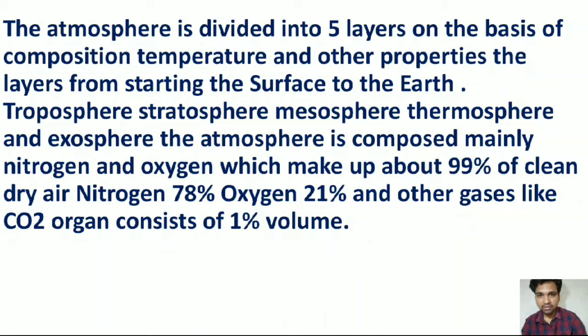This is a sequential order from the Earth's surface to the outermost space. Friends, the atmosphere contains approximately 78% nitrogen, 21% oxygen and the rest of the gases, which include carbon dioxide, methane and some neutral gases.